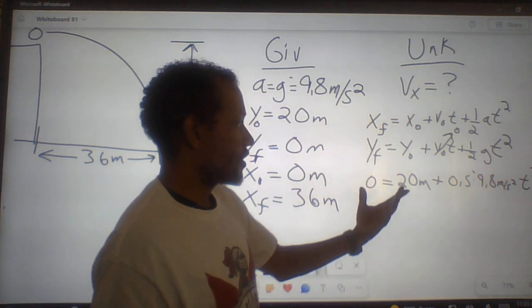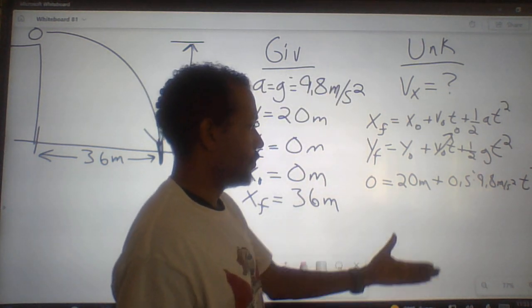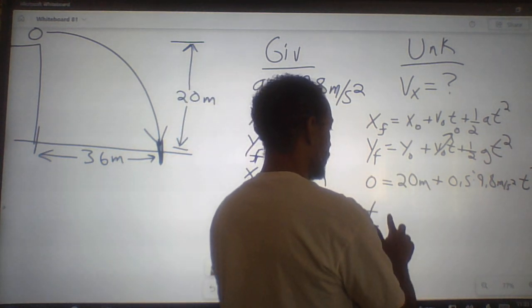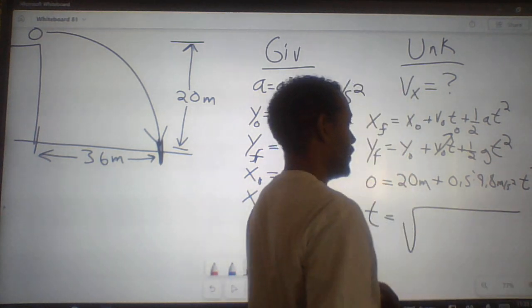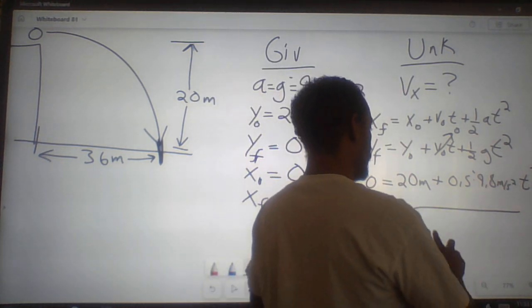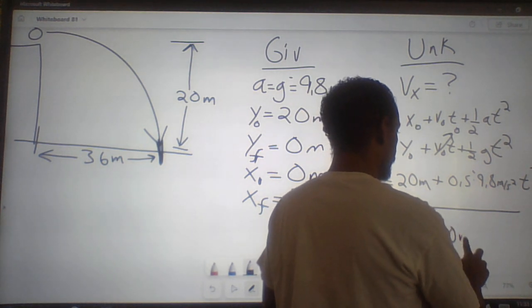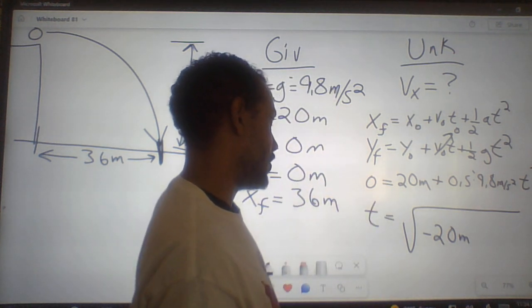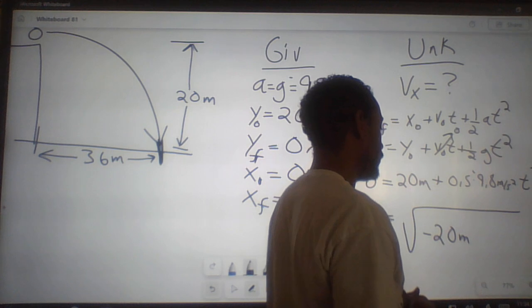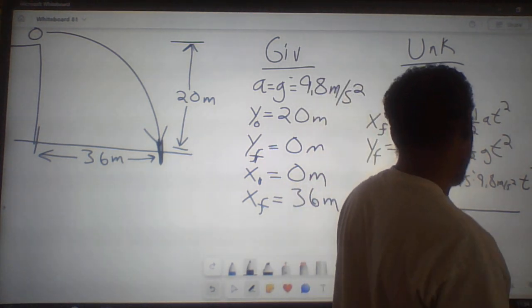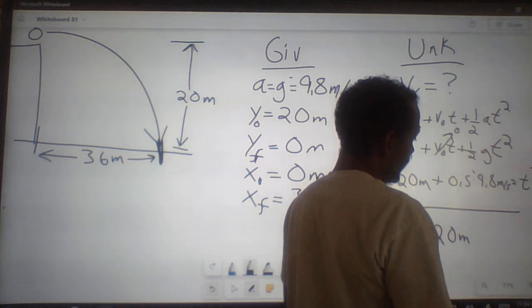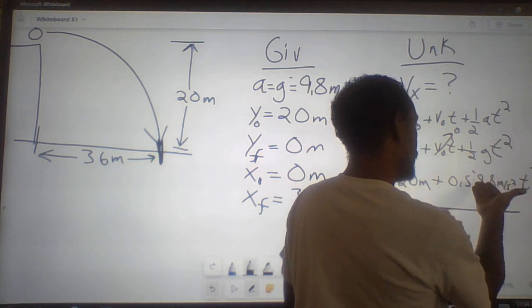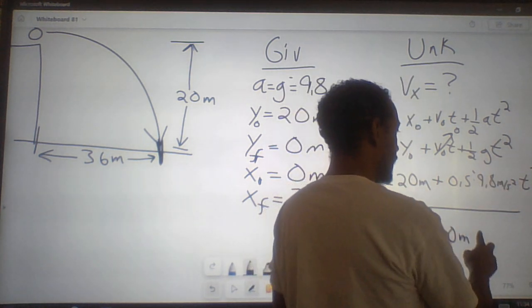All right, and then we should be able to solve for t squared pretty easily for this one. So we'll move the 20 on over. So eventually, when we go through the algebra, we'll have t is going to be equal to the square root. This will be on the opposite side, so that's negative 20 meters. It's negative on this side, so when we came to the other side, it's positive.